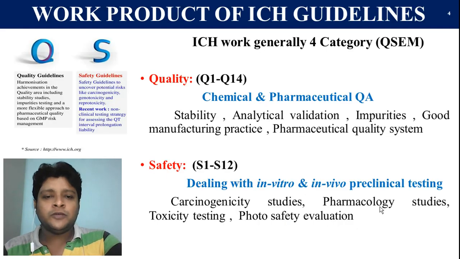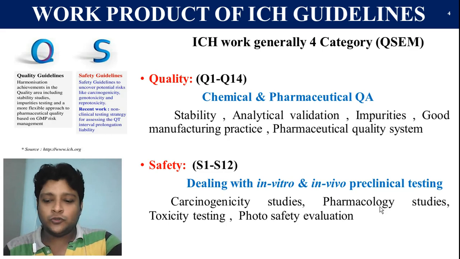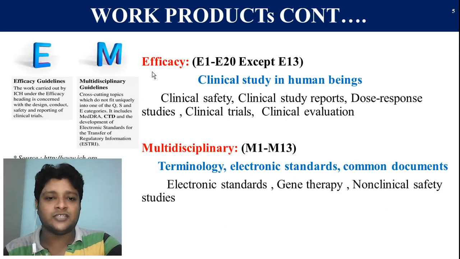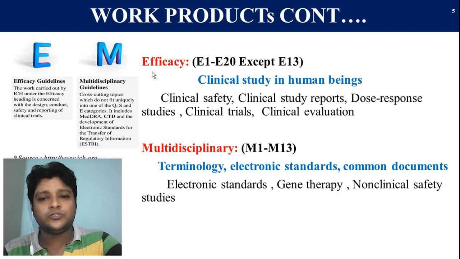Now coming to the work products of the ICH guideline, as we saw in our last video, there are four different categories: quality, safety, efficacy and multidisciplinary. In our previous video we discussed the quality guidelines and safety guidelines. Today we will discuss the efficacy guidelines. Efficacy deals with the clinical study of the medicinal or pharmaceutical product intended for use in human beings.